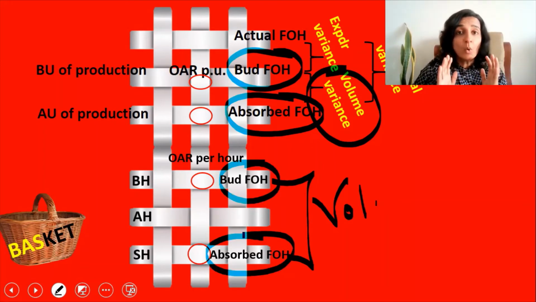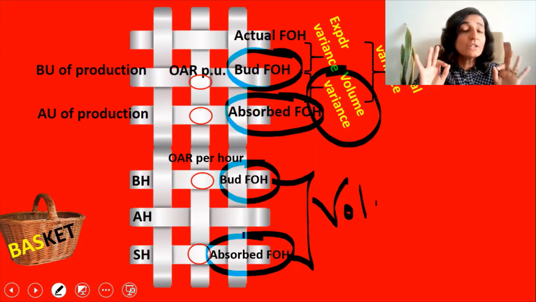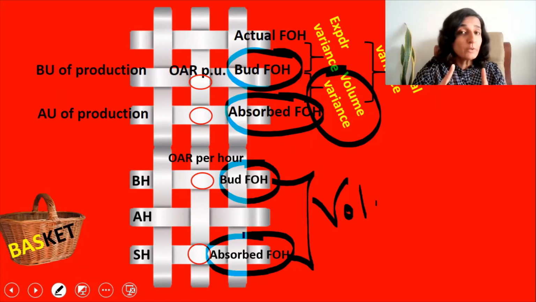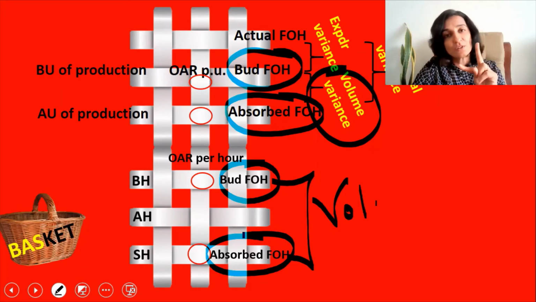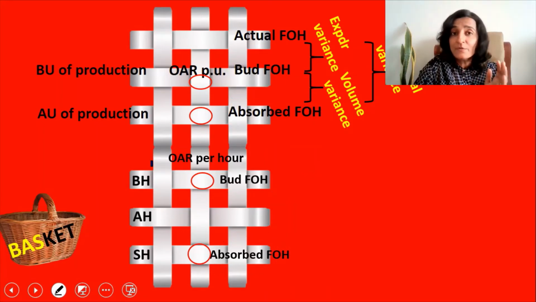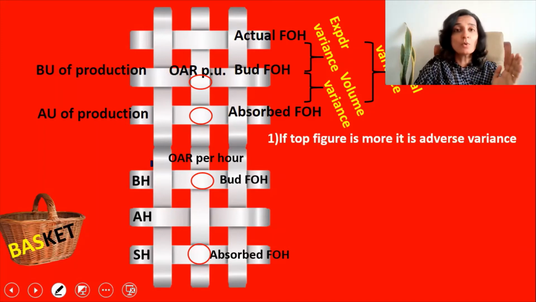If you key in all the figures that we have from the question in this grid, you can find out any variance relating to fixed overhead. So we will do a problem where we have to calculate the split up of the volume variance into the capacity and the efficiency variance. In this format, whenever you calculate the variance, if the top figure is more, it is an adverse variance.